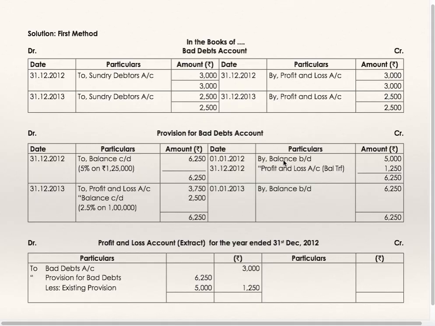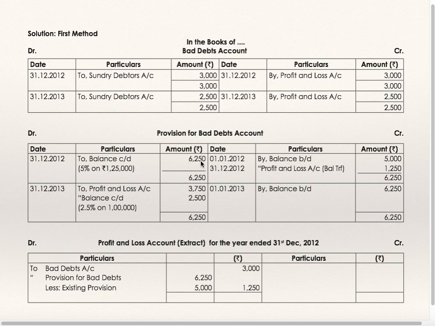In the provision for bad debts account, by balance brought down 5,000. On 31st December 2012, 5% of 1,25,000 is the provision, to balance carried down 6250, and the balance will get transferred to profit and loss account. Balancing figure by profit and loss account 1250.